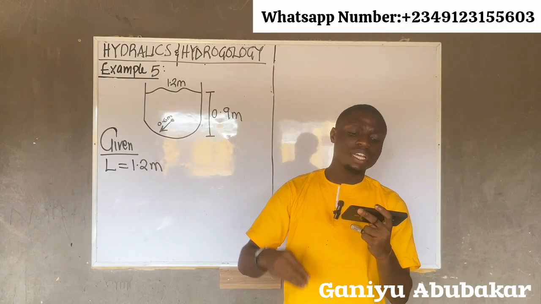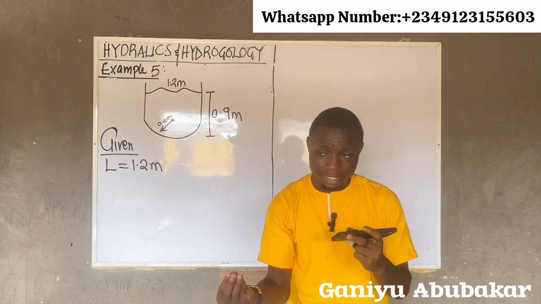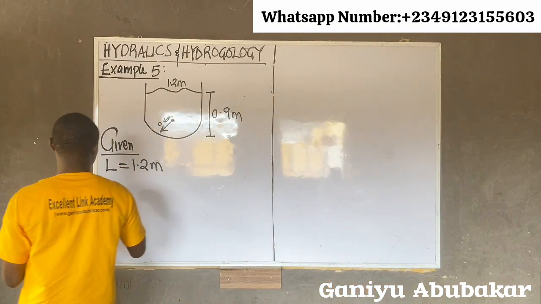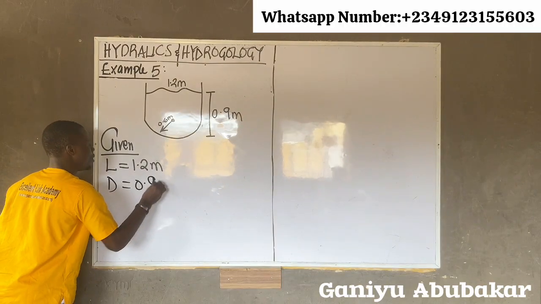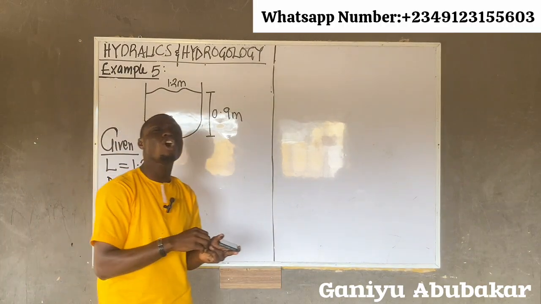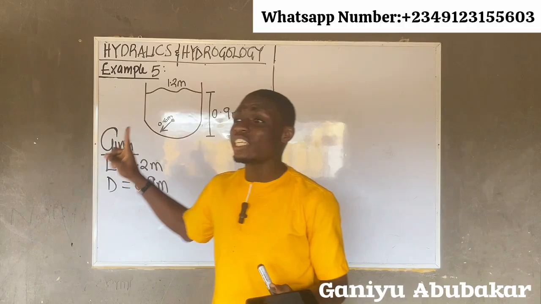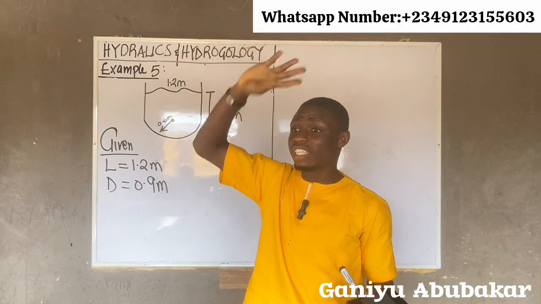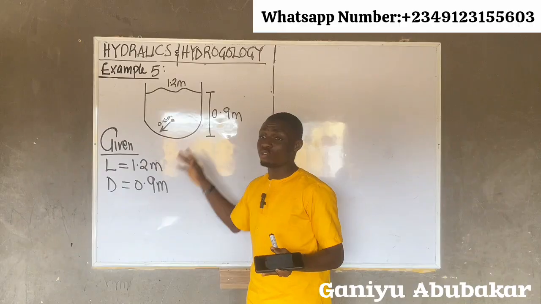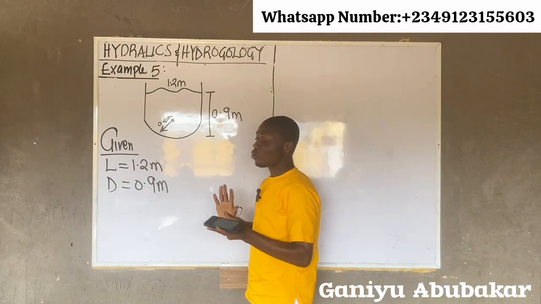It says the center line depth, that's D. D is 0.9 meters. Obviously, all your calculations in this course are basically in meters. If you observe very well, everything is in meters, so convert to meters where needed. This one is in meters already, no conversion.